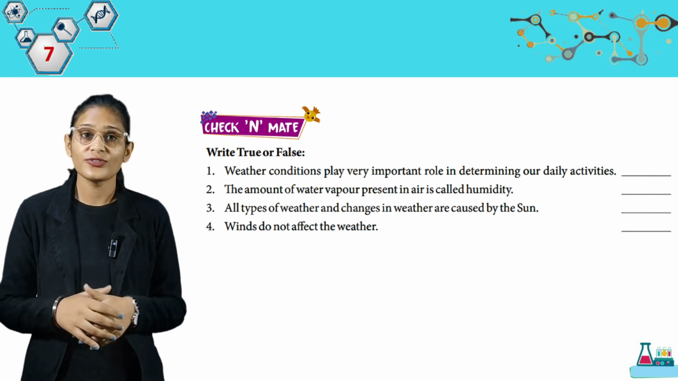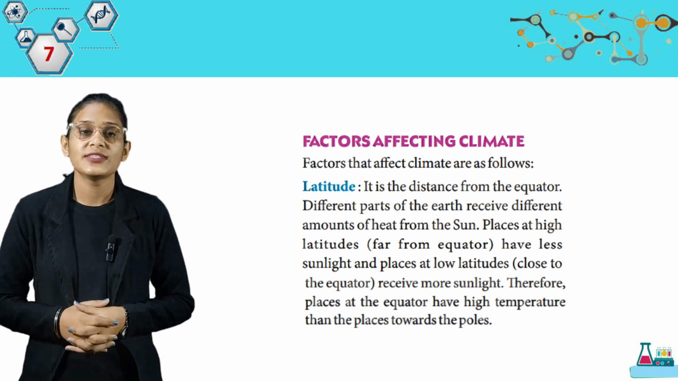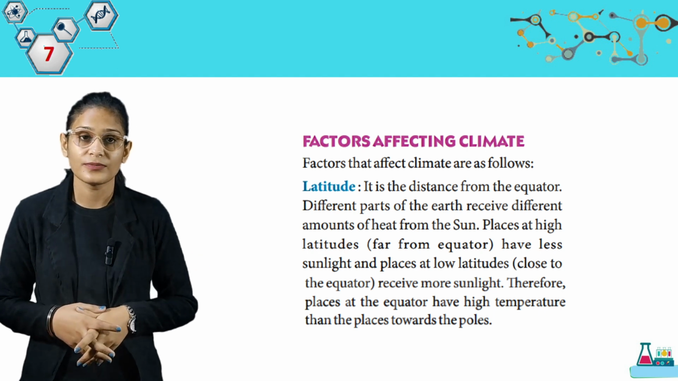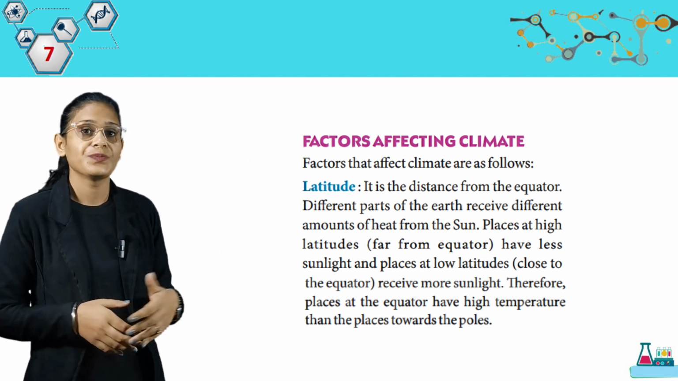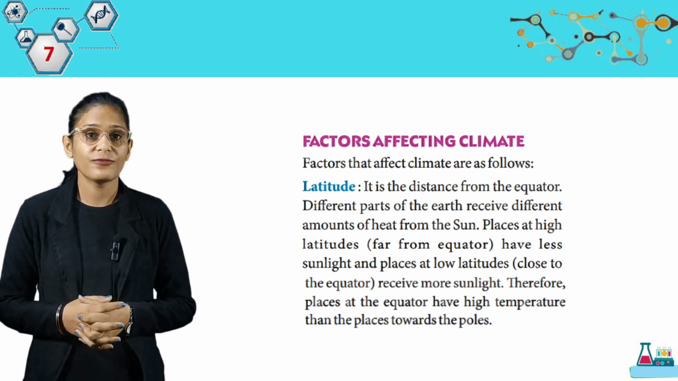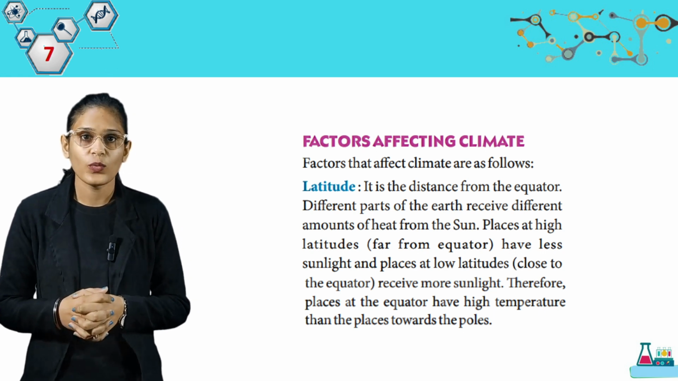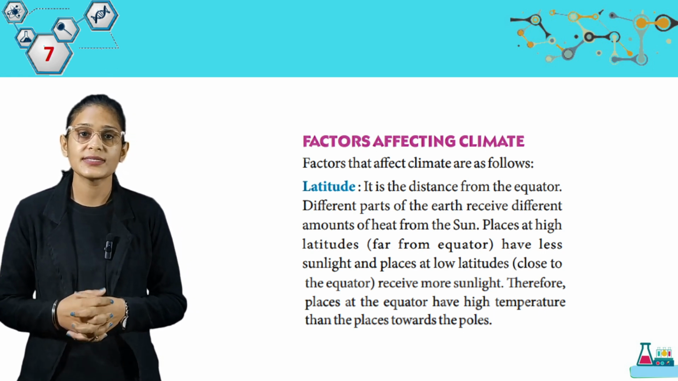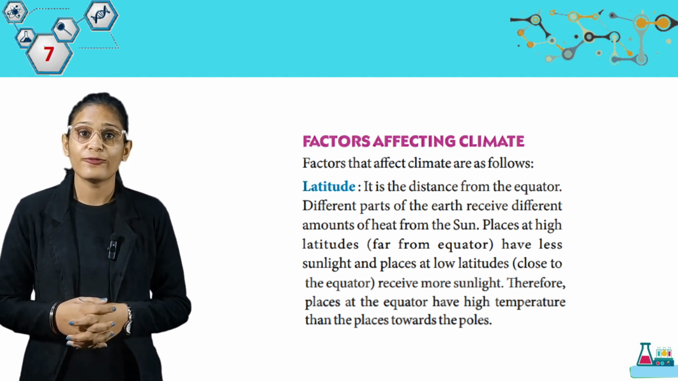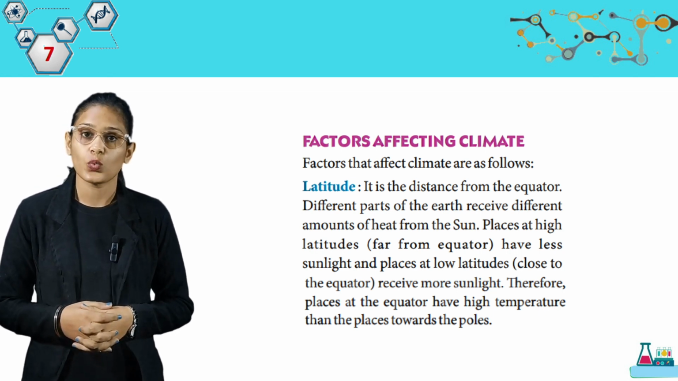Now students, we are going to read factors affecting climate. Factors that affect climate are as follows. Here we have latitude. It is the distance from the equator. Different parts of the earth receive different amounts of heat from the sun. Places at high latitudes far from the equator have less sunlight and places at low latitudes close to the equator receive more sunlight. Therefore, places at the equator have higher temperature than the places towards the pole.